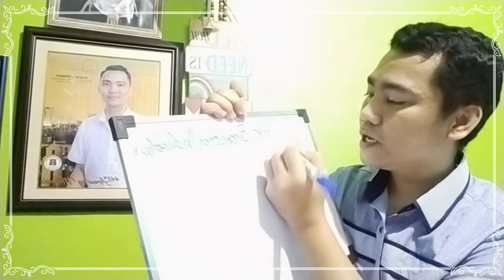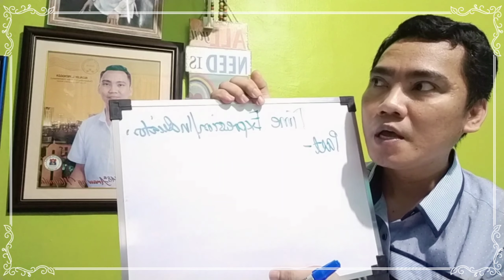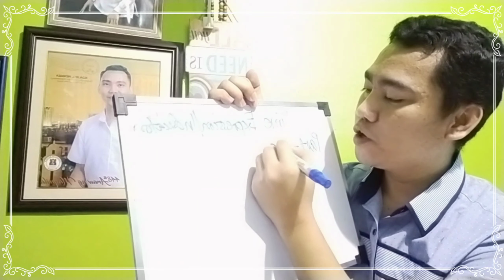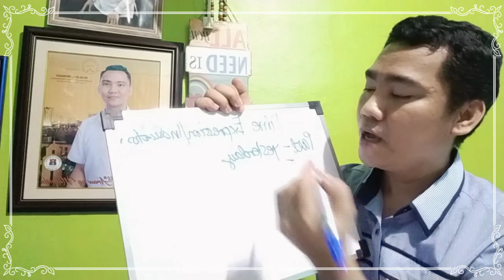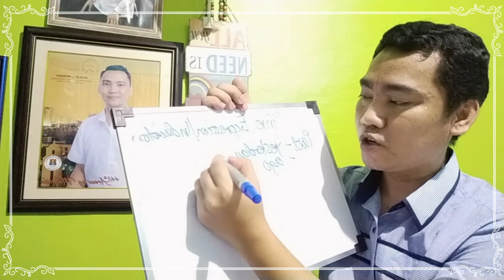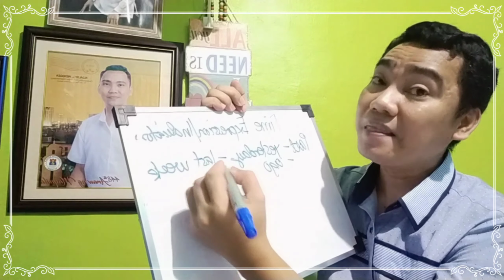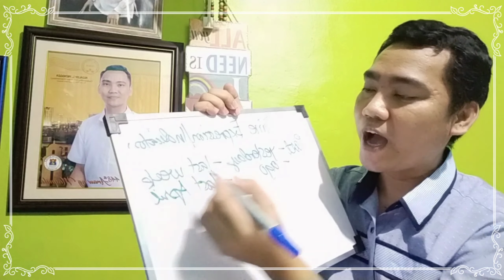So, for example, if we talk about the past, then what is a time expression that shows that the action already happened in the past? Very good. So we have the word yesterday. So that is a very good example. Yesterday, the other day, what else? Ago. So these are some of our time expressions. You may say last week, last Monday. So you may say that one. Last April. So we have the word last.